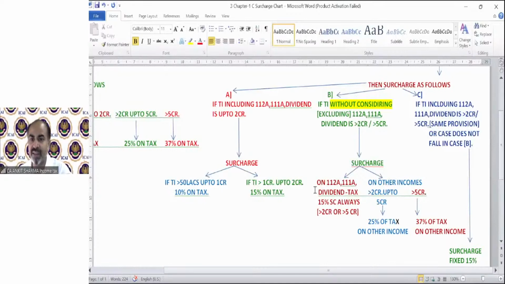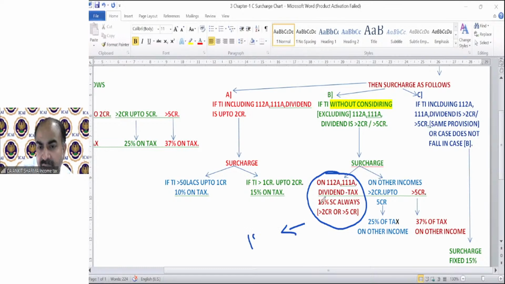And it says, in this scenario, what will happen? In this scenario, on the tax of these three income, surcharge will be applicable at the rate of 15%. The tax liability on a special rate of income is going to be taxed at the rate of 15% of surcharge.